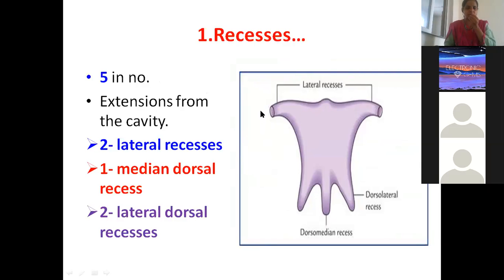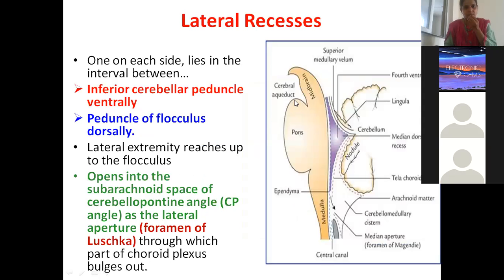These 2 recesses are situated superolaterally. We call them lateral recesses. One recess is in the midline, which is the median dorsal recess, and the other 2 are the lateral dorsal recesses. Recesses are nothing but extensions, one on each side.